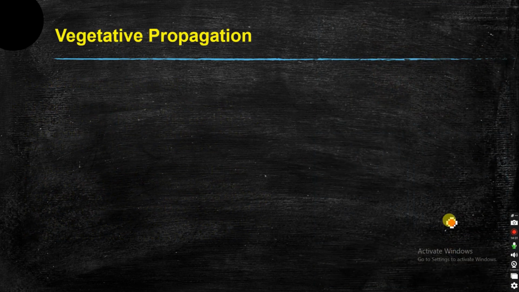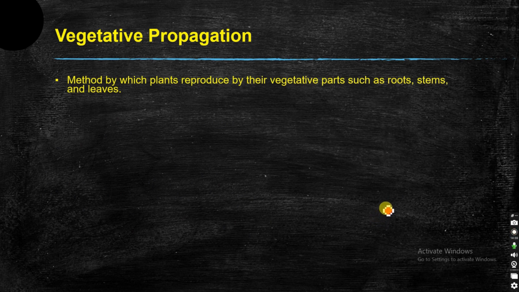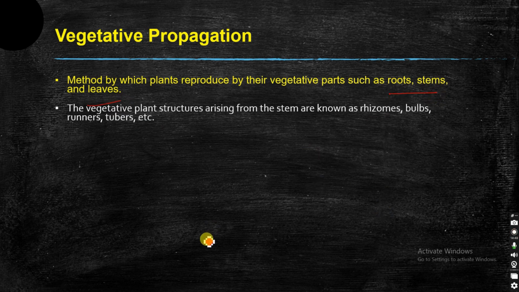Next we have vegetative propagation. In plants we have one reproductive part, another is the vegetative part. Root, stem and leaves of a plant are the vegetative part, whereas the flower is the reproductive part. Since we are talking about asexual reproduction, that is through the vegetative part of the plants, that is roots, stems and leaves. When we talk about stems, through vegetative propagation we can have rhizomes, bulbs, runners, tubers, etc. So these all come under the stems. Then we have the roots and the leaves.